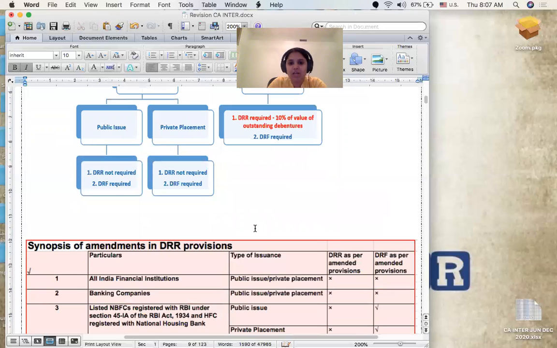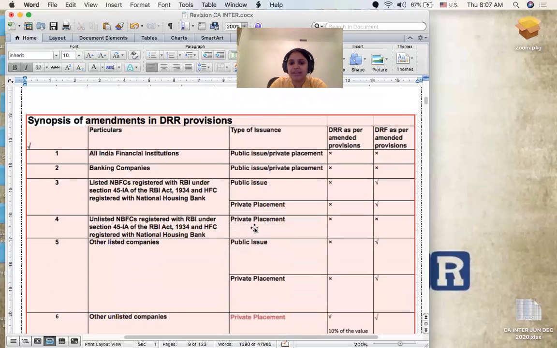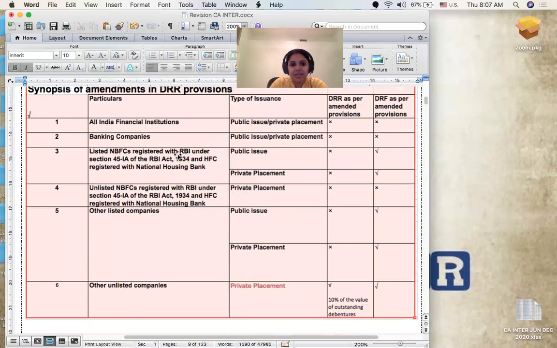So overall, the picture is like this. I have also given it in the form of a table for your convenience. All India financial institutions, both for public issue and private placement, no, for both DRR and DRF. Banking companies for both public issue and private placement, it's no. NBFCs which are listed, for public issue, DRR no, but for DRF, yes. Private placement, DRR no, and for DRF, yes. Whereas if the same NBFC or housing finance company is unlisted, then it's no.